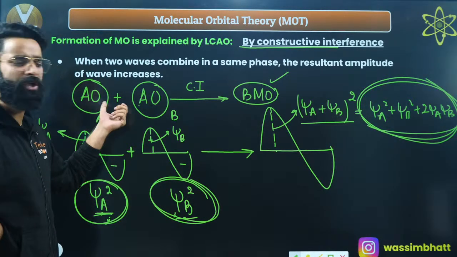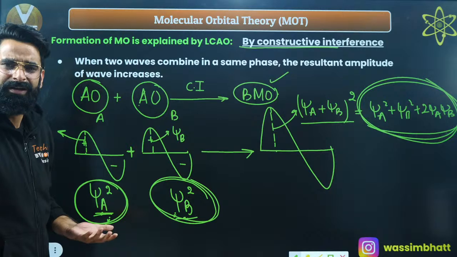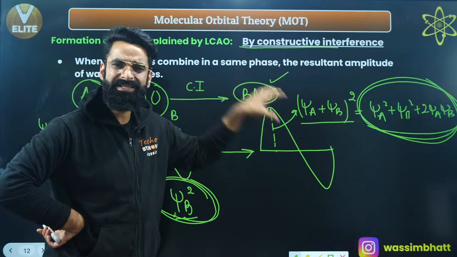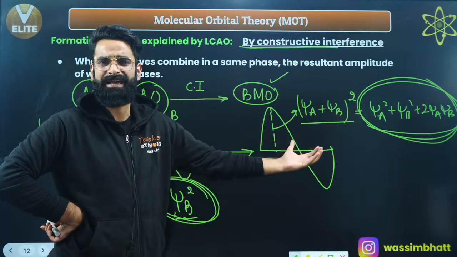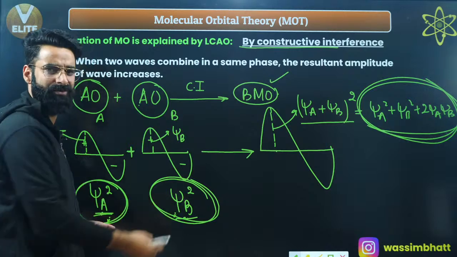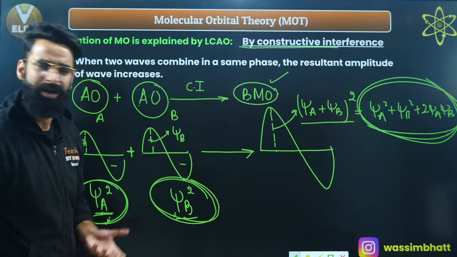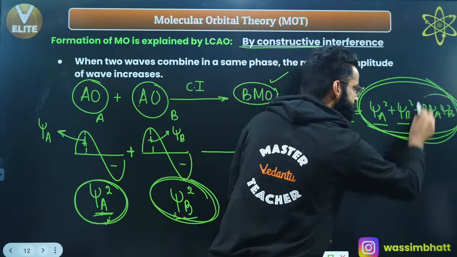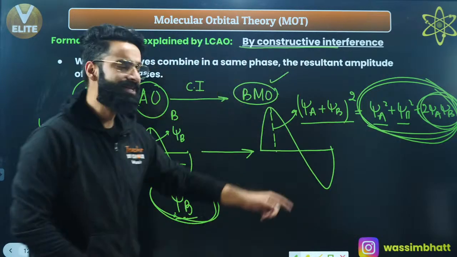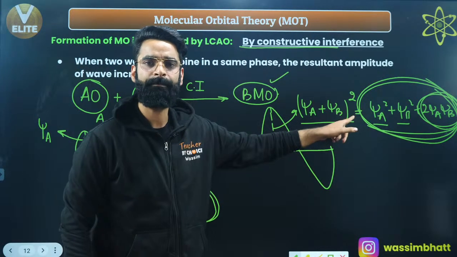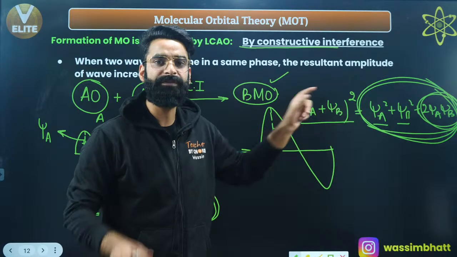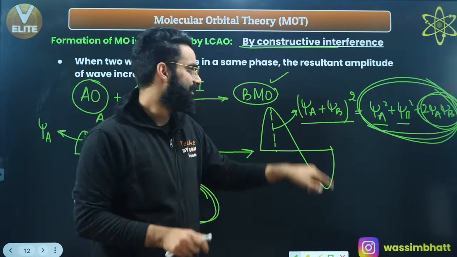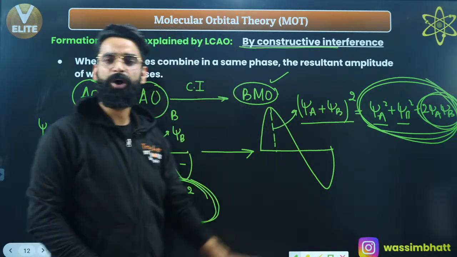Now these two atomic orbitals are combining. So I was expecting the probability of finding the electron in this molecular orbital should be psi A square plus psi B square. Just the addition of these two, right? That's something which I was expecting. But the probability of finding the electron over here is psi A square plus psi B square plus 2 times psi A psi B. So is the probability of finding the electron between the nuclei of the two bonding atoms increased in this molecular orbital or not?